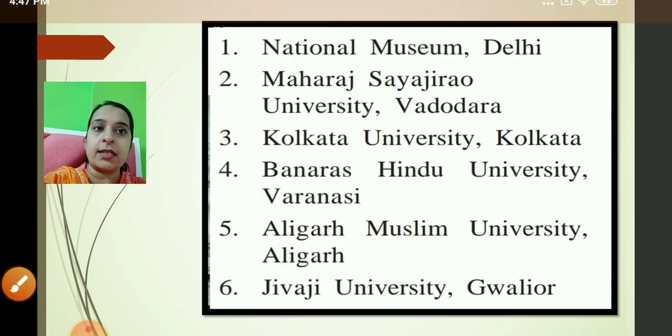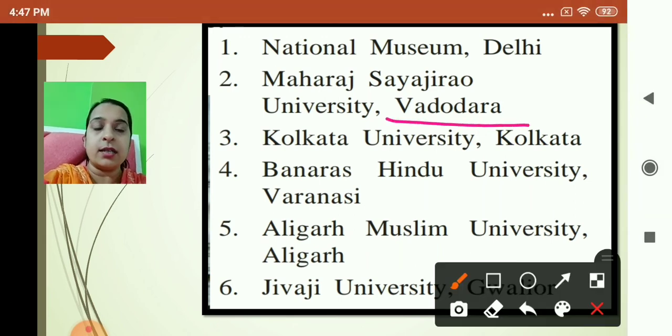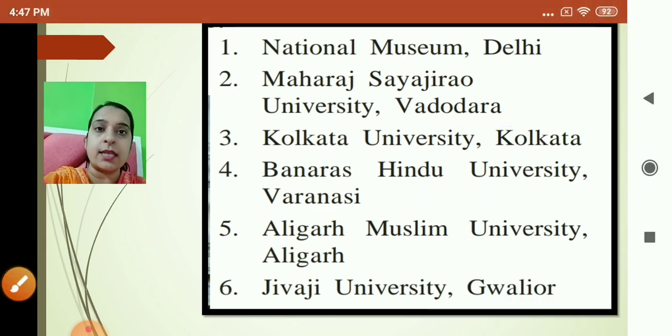Okay. Let us see which are the correct answers. Maharaja Sayaji Rao University, it is at Vadodara. So you have to just remember all these details, because children, these type of questions are box questions. You can get them as a concept map, you can get them as fill in the blanks. So just have a look. National Museum, it is at Delhi. Maharaja Sayaji Rao University, it is at Vadodara. Kolkata University, Kolkata. Banaras Hindu University, Varanasi. Aligarh Muslim University, Aligarh. Jivaji University, Gwalior. So this is for your reference.